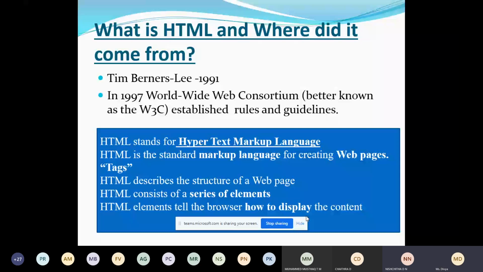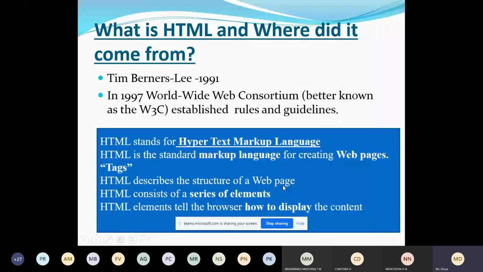Head, body. Okay, head tag, body tag. Paragraph, for which we use the p tag. Anchor tag. So these are some of the tags. HTML describes the structure of the web page. It tells how the content should be displayed on the web page.